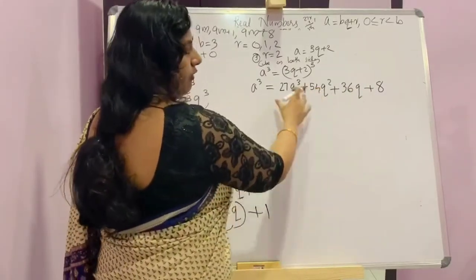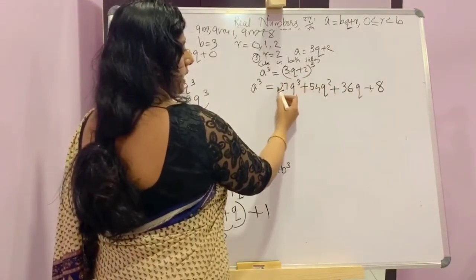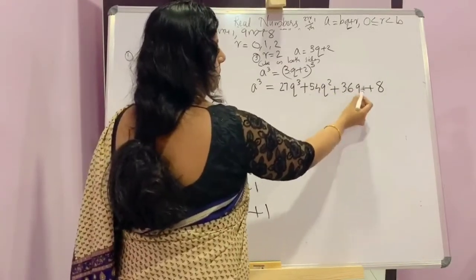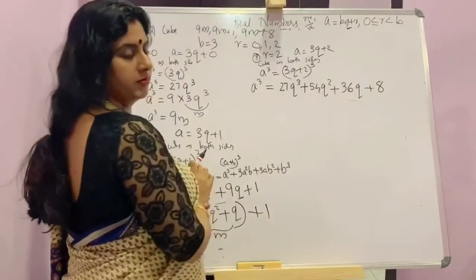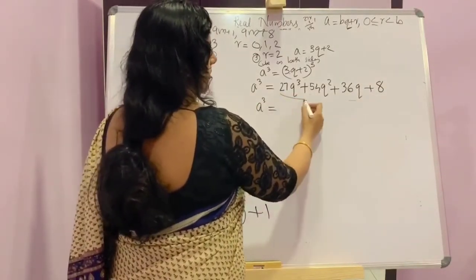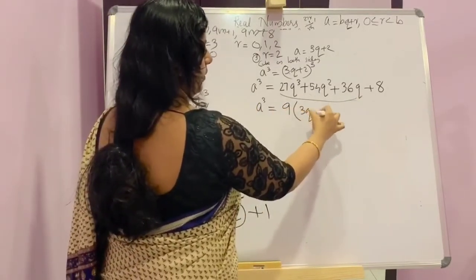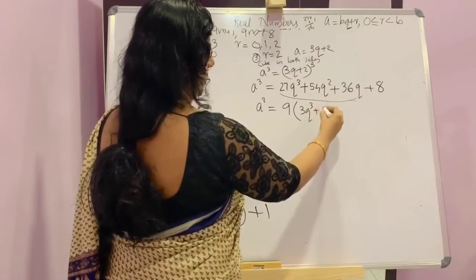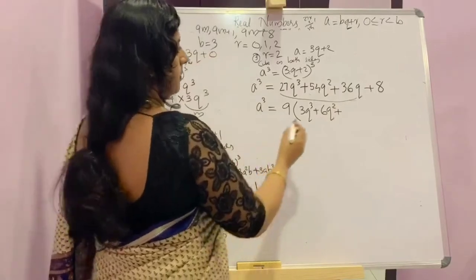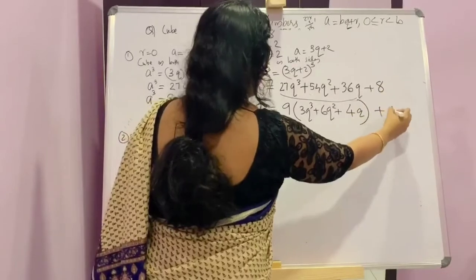This is the expansion of a plus b whole cube, which is a cube plus 3a square b plus 3ab square plus b cube. Expanding it, we will get a cube is equal to, from these 3 we will take 9 outside, then 3q cube plus 6q square plus 4q. Closing this, then plus 8.